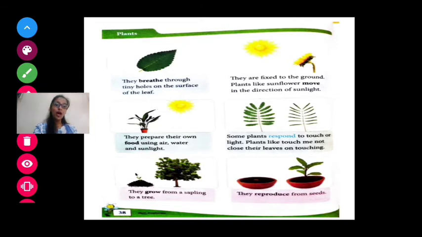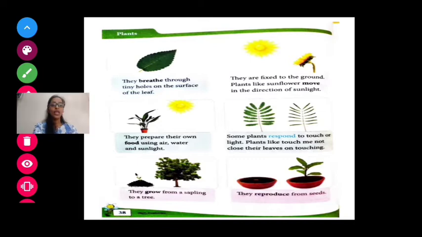Plants like sunflower move in the direction of the sun. Now what does sunflower do? Now sun is over here at this position. So sunflower will always face the sun. If sun is over here, so sunflower will always face like this. Always sunflower is facing towards sun. That's why that flower is known as sun's flower. Okay, it is known as sunflower. Right? Now let's move to the third point.